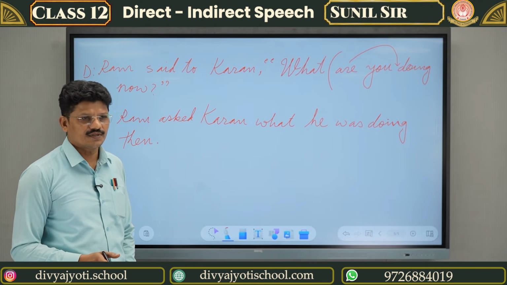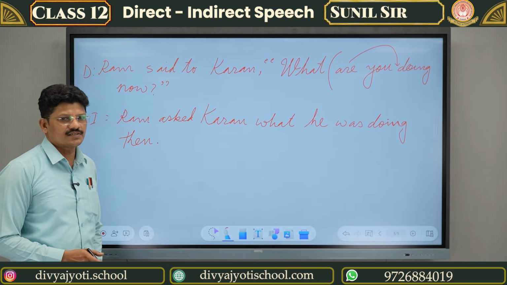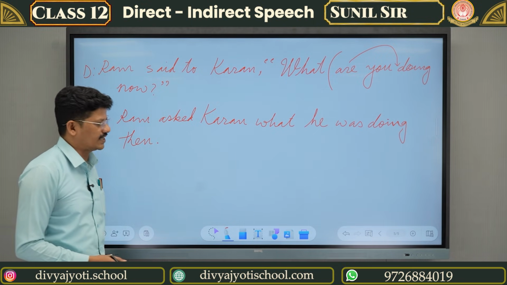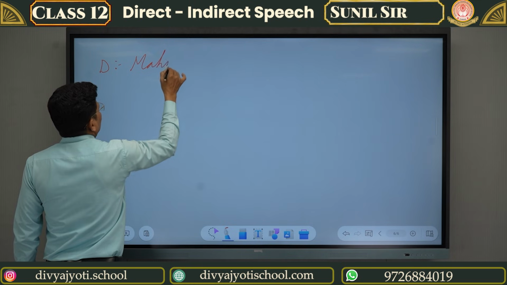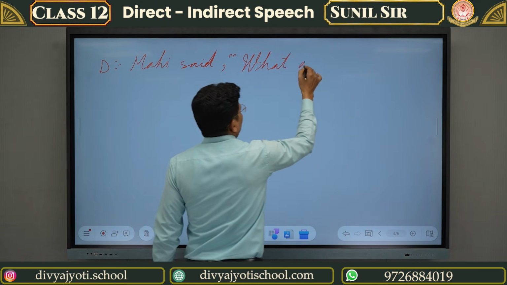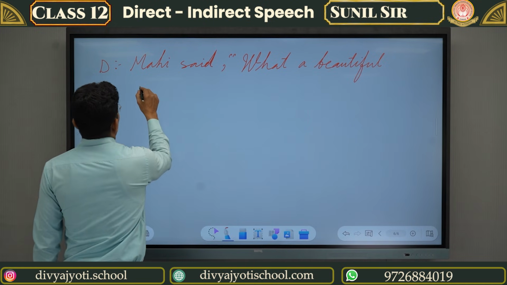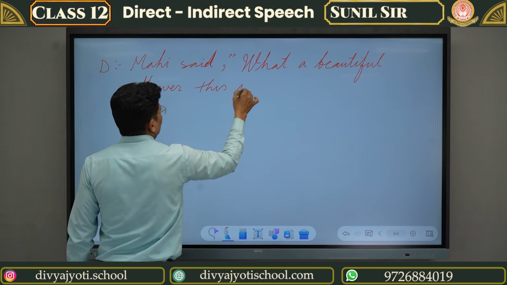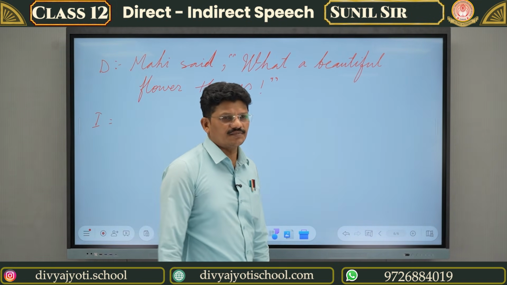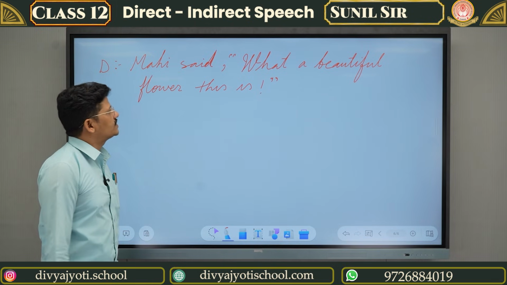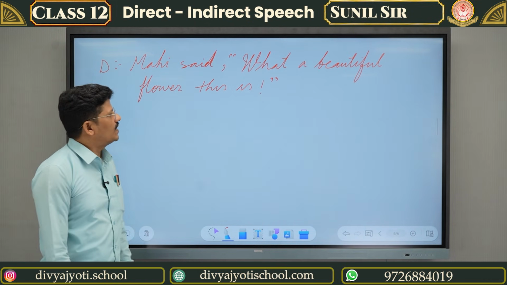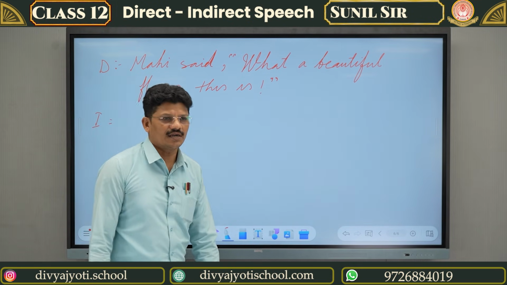Have you understood? Yes. Now let us talk about the last and final sentence, that is the exclamatory sentence. Mahi said, "What a beautiful flower this is." In the exclamatory sentence, some changes are there in indirect: "said" or "said to" becomes "exclaimed". Then let us come to the conjunction.